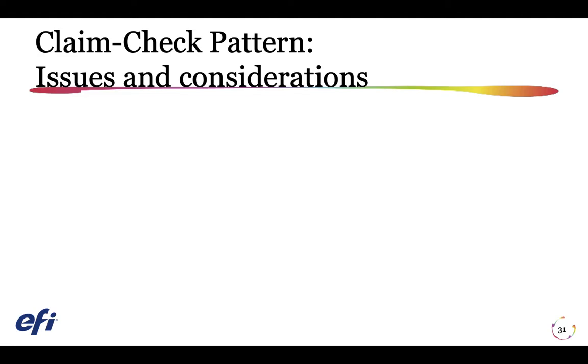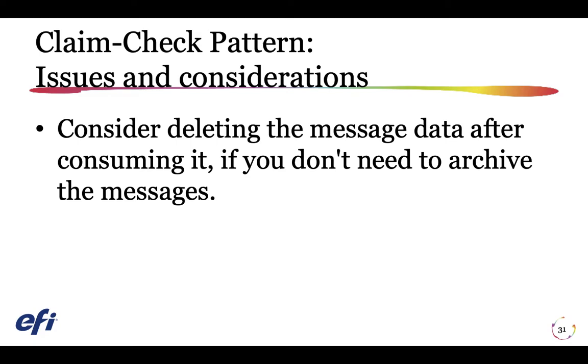Consider the following points when deciding how to implement this pattern. Consider deleting the message data after consuming it if you don't need to archive the messages. Although the blob storage is relatively cheap, it costs some money in the long run, especially if there is a lot of data. Deleting the message can be done synchronously by the application that receives and processes the message, or asynchronously by a separate dedicated process. The asynchronous approach removes the old data with no impact on the throughput and the message processing performance of the receiving application.